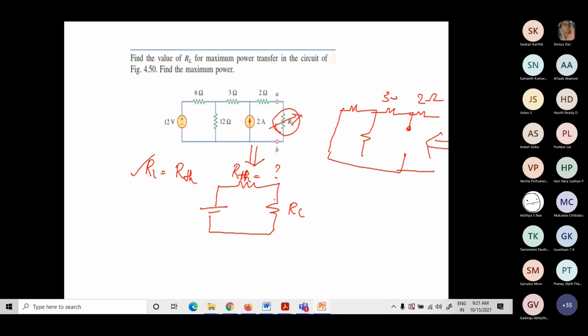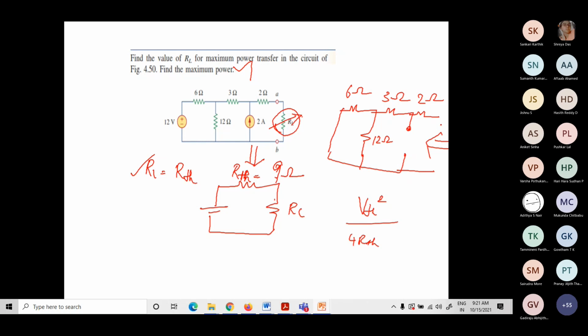If the question is only to find the load resistance for maximum power, then it is sufficient to solve only the RTH. But here the question is also to find the maximum power, and that is VTH square divided by 4 times RTH. So I need to find out VTH also. Can anyone tell me what will be the RTH, Thevenin's resistance? 9 ohms.